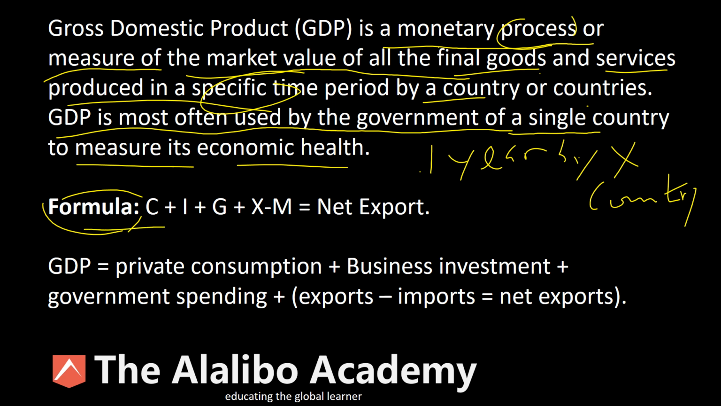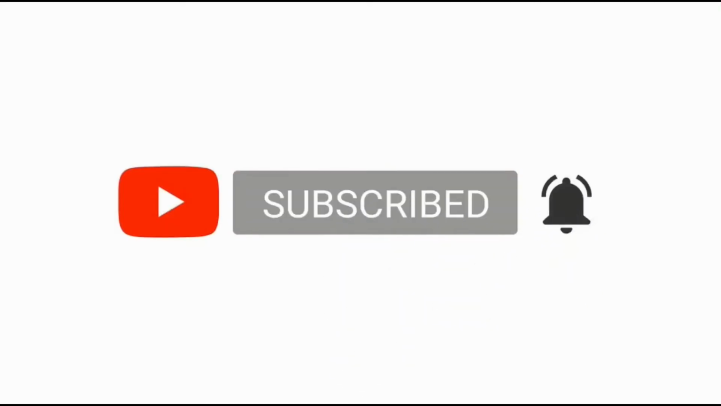So the formula then is C plus I plus G plus the net export. This is export, this is import. X for export, M for import. So we want to find out the amount of export, and then use the amount of import, and then subtract import from export, and you have the net export. So let's take a look at how the formula is explained.